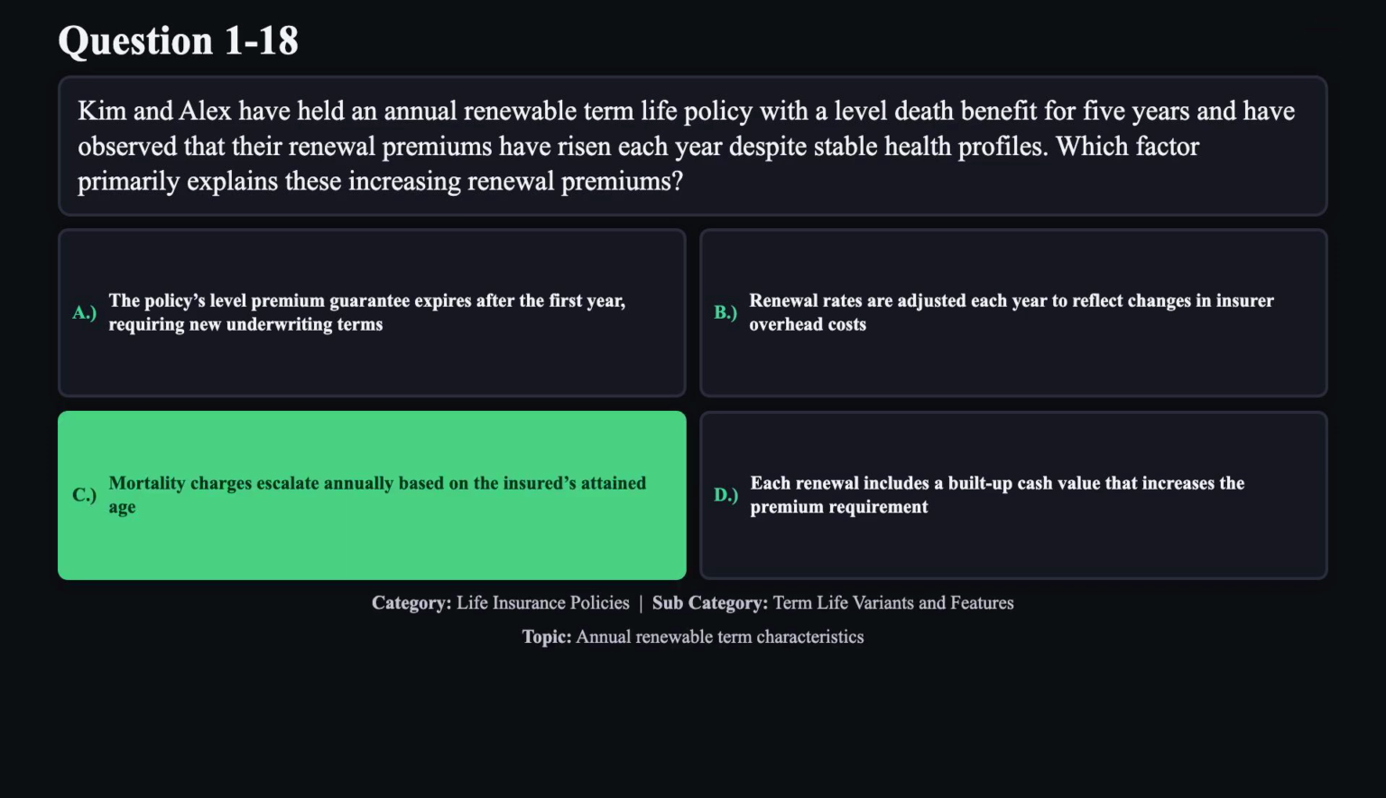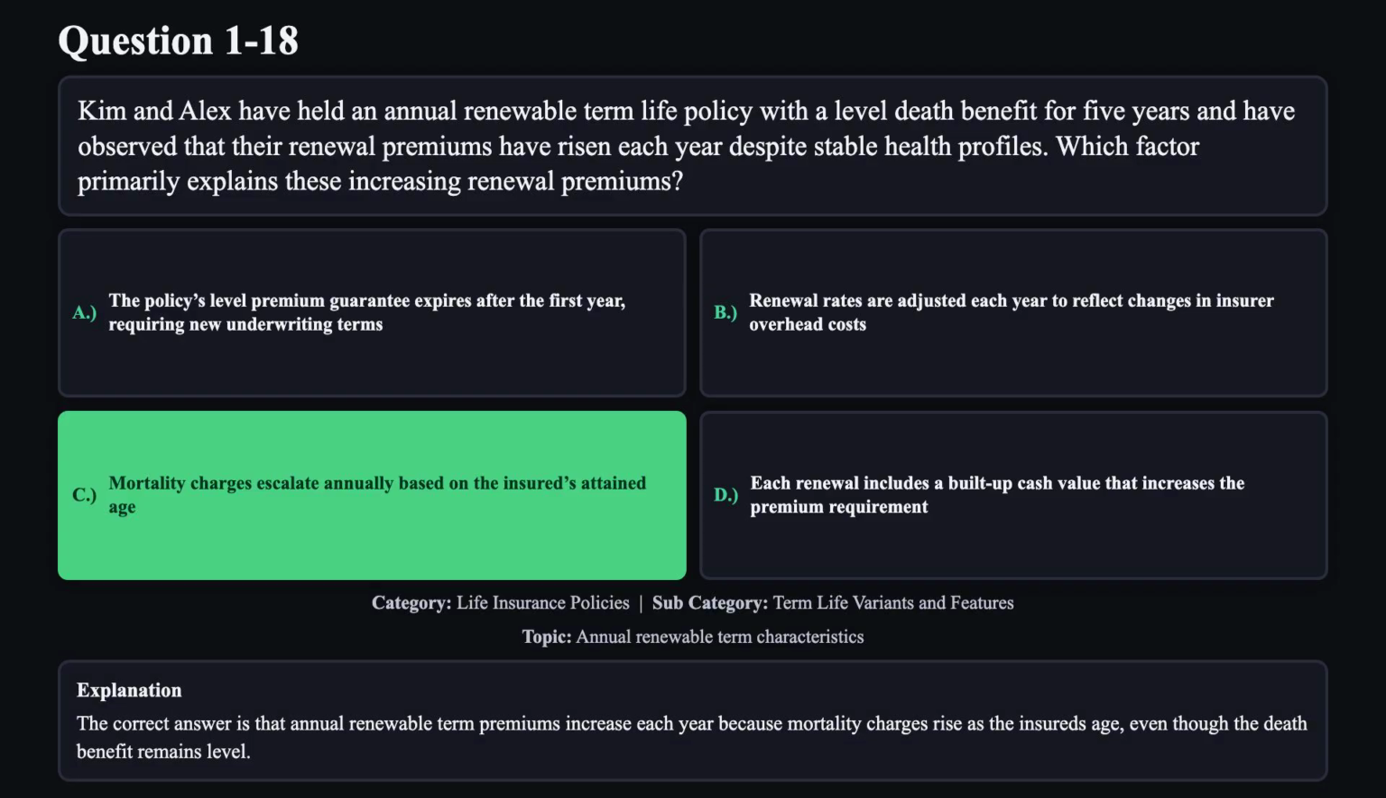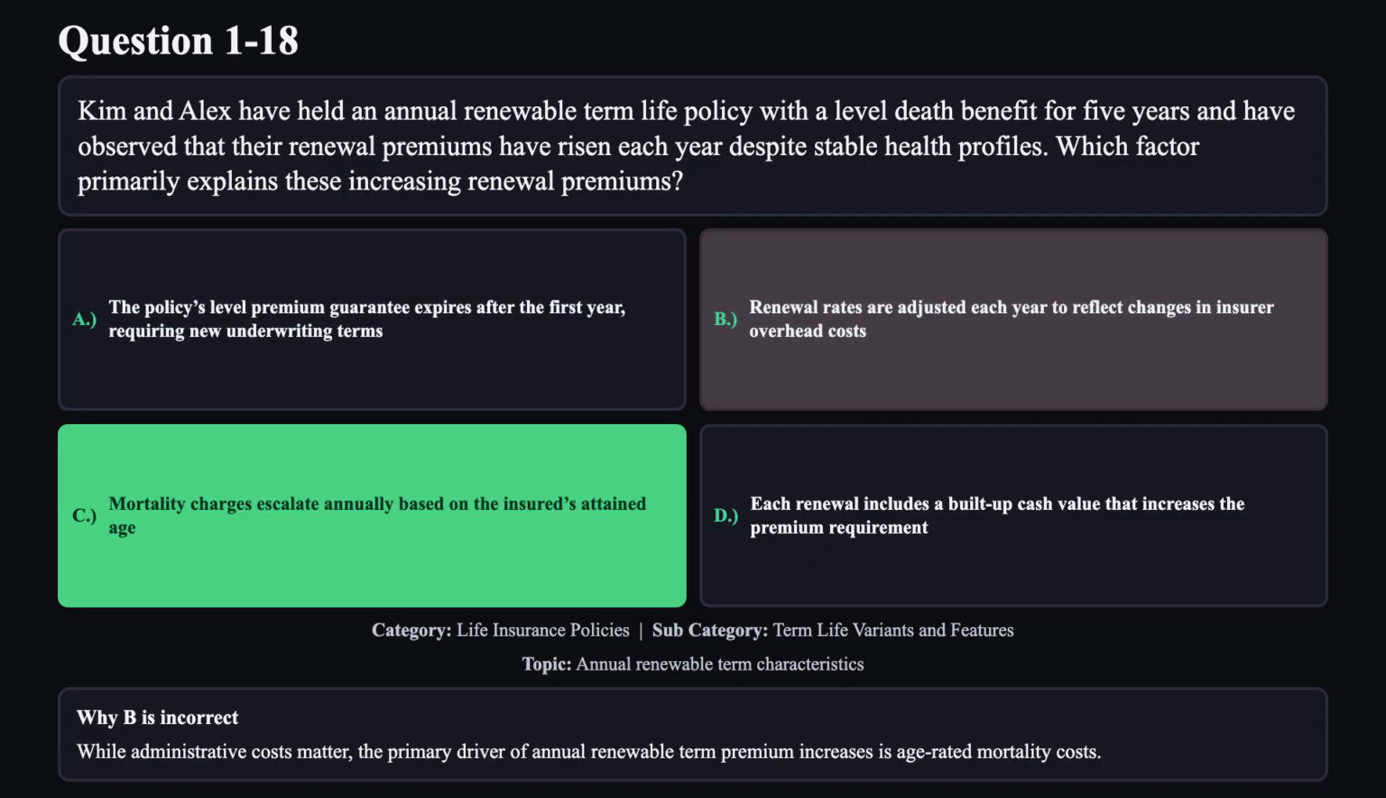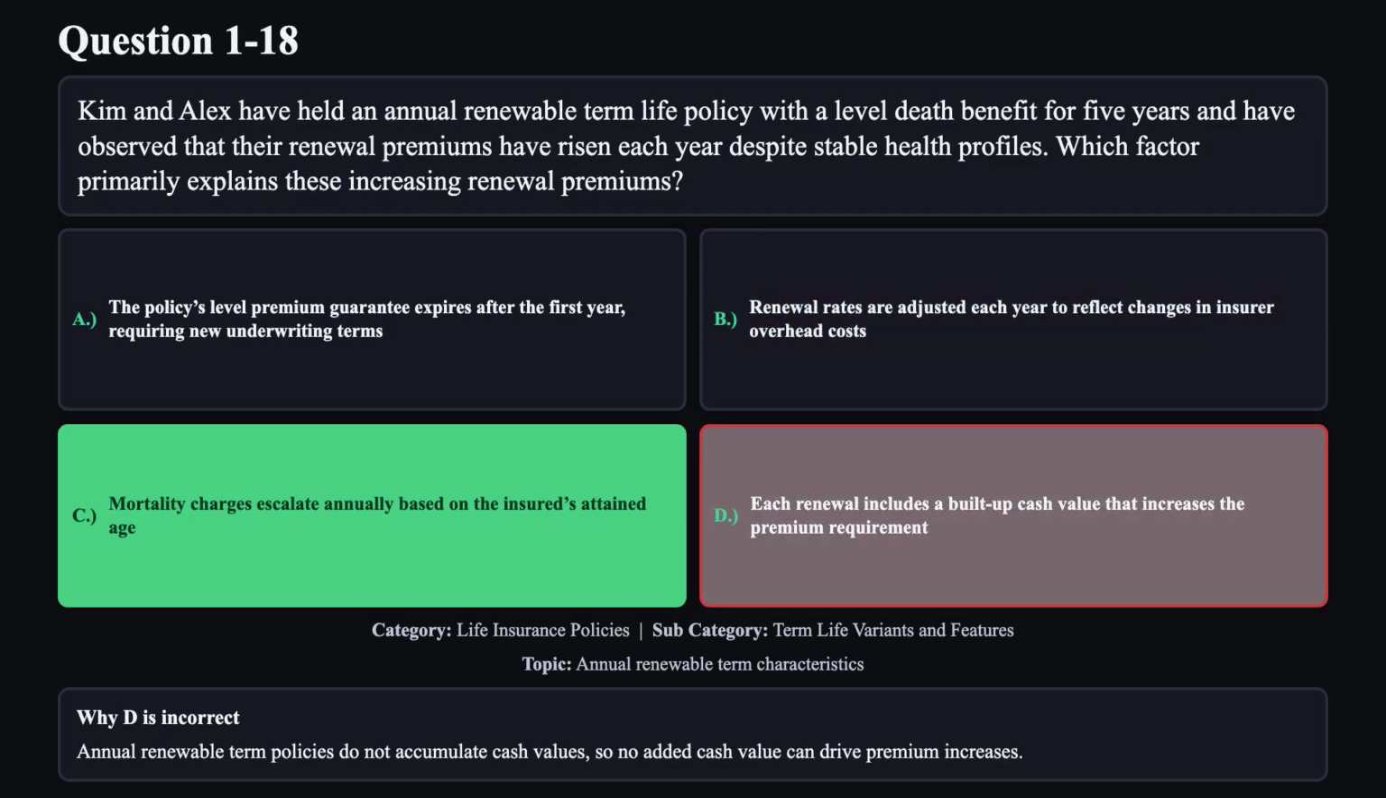The correct answer is C. The correct answer is that annual renewable term premiums increase each year because mortality charges rise as the insured ages, even though the death benefit remains level. Reason A is not correct. This policy has no guaranteed level premium beyond each one-year term, so it is not a lapse of a multi-year guarantee but age-based pricing. Reason B is not correct. While administrative costs matter, the primary driver of annual renewable term premium increases is age-rated mortality costs. Reason D is not correct. Annual renewable term policies do not accumulate cash values, so no added cash value can drive premium increases.